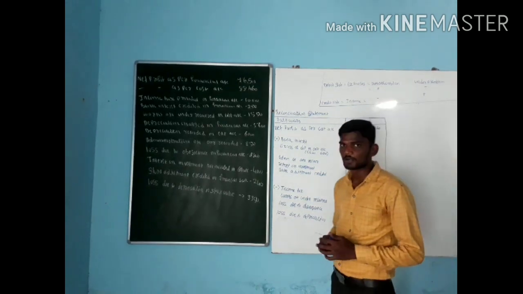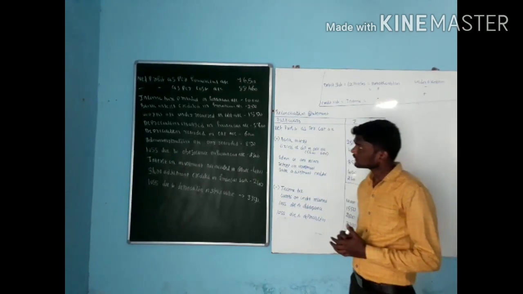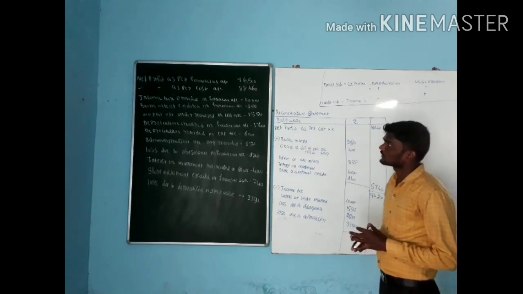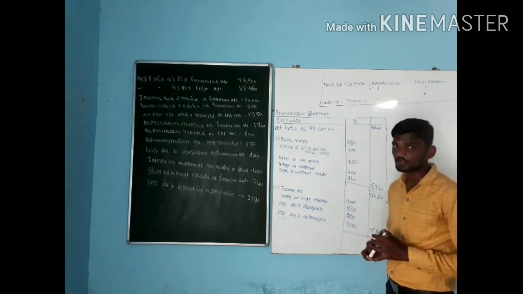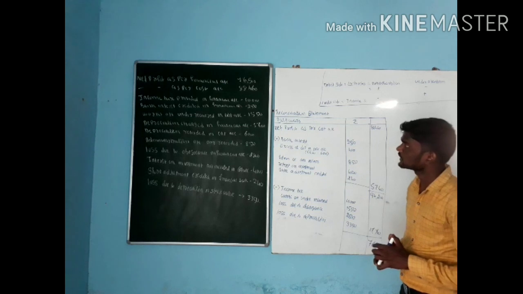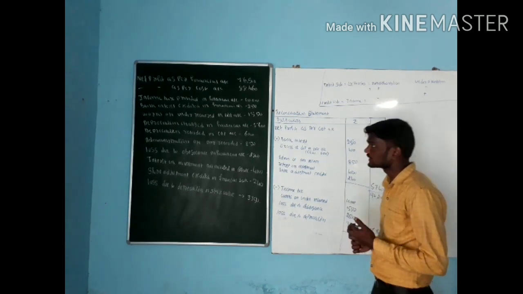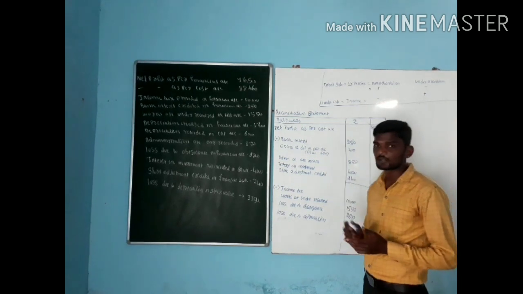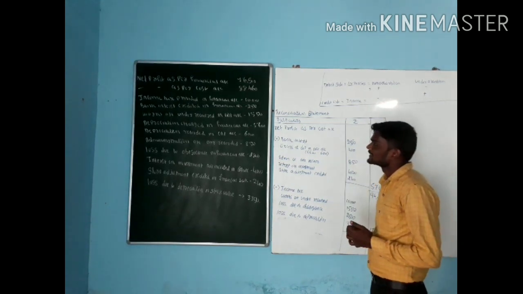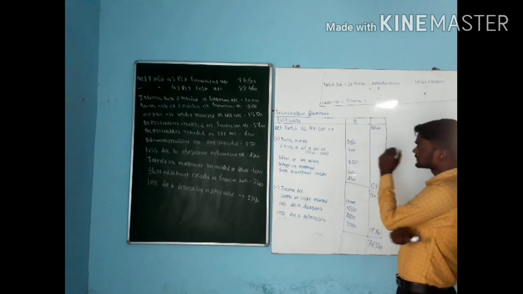This is the second video on reconciliation. See the question. Net profit as per financial account is 76,500. Net profit as per cost account is 88,460. As we discussed in the previous one, we discussed profit as per cost account. See here, first one, net profit as per cost account.